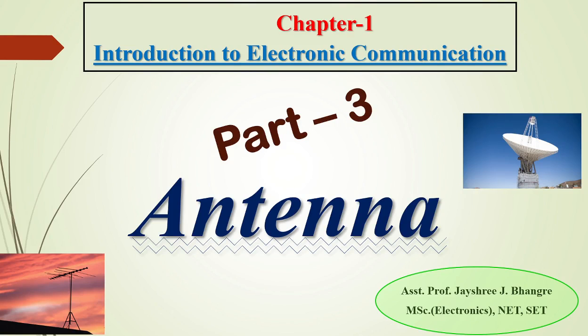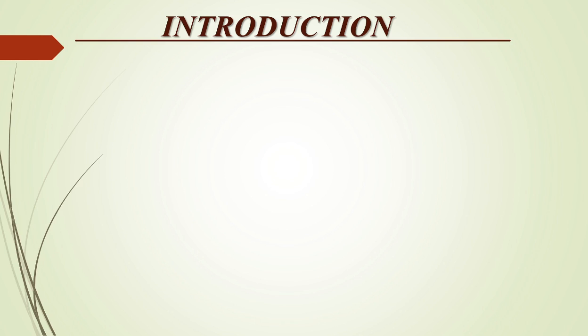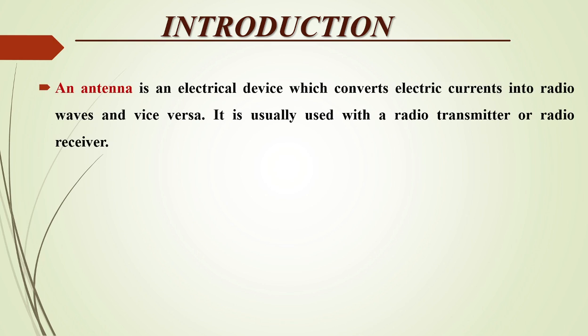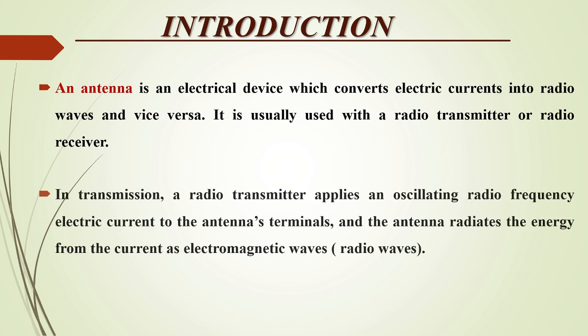Hello everyone, welcome to part 3 of Chapter 1, Introduction to Electronic Communication, that is antenna. An antenna is an electrical device which converts electric currents into radio waves and vice versa. It is usually used with a radio transmitter or a radio receiver. In transmission, a radio transmitter applies an oscillating radio frequency electric current to the antenna's terminals, and the antenna radiates the energy from the current as electromagnetic waves or radio waves.